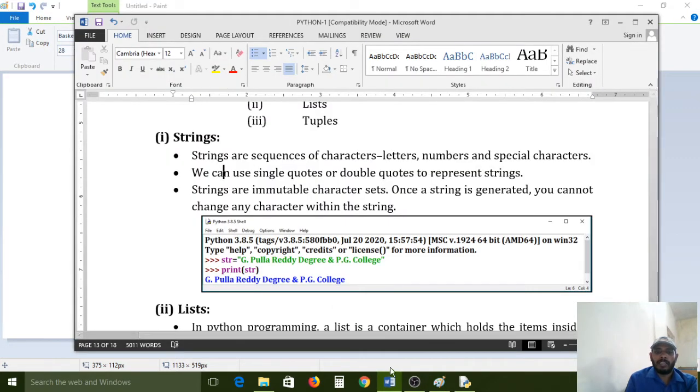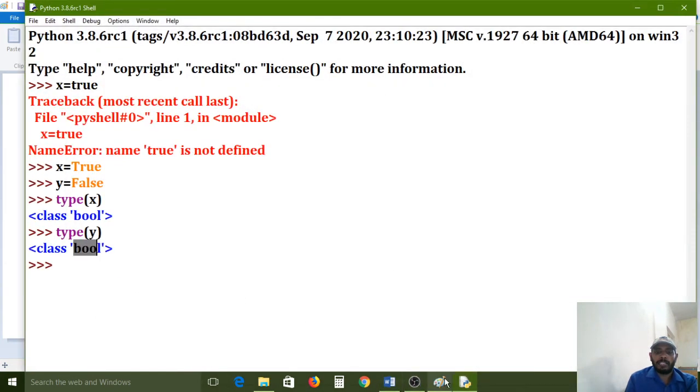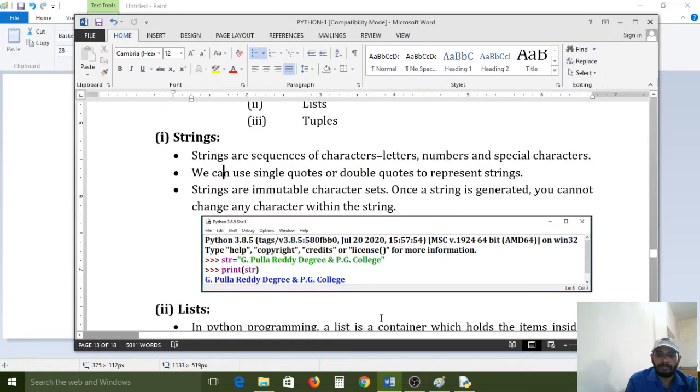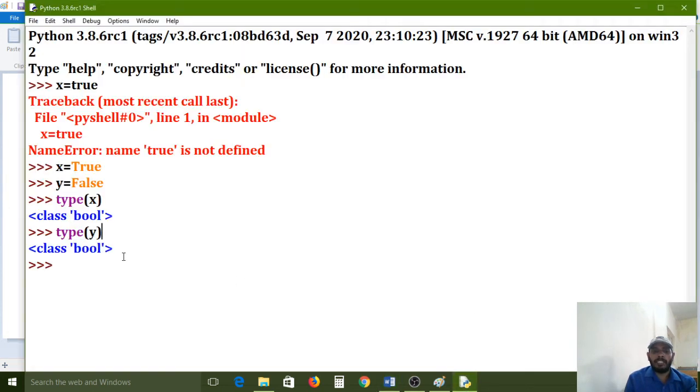Strings are sequences of characters, letters, numbers and special characters. We can use any number of ways. For example, a name, at the right, 1, 2, 3, after that any combination of special symbols, numbers, and alphabets. This entire line is called a string. That's why strings are sequences of characters, numbers and special characters. We can use single quotes or double quotes to represent strings.